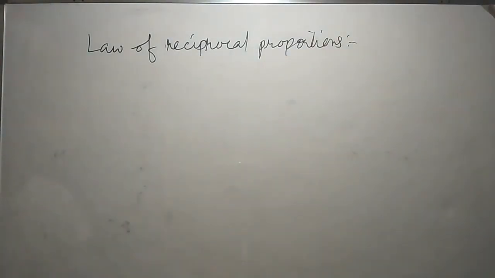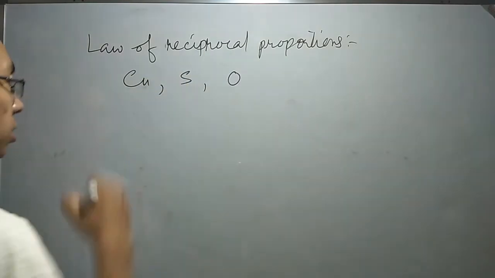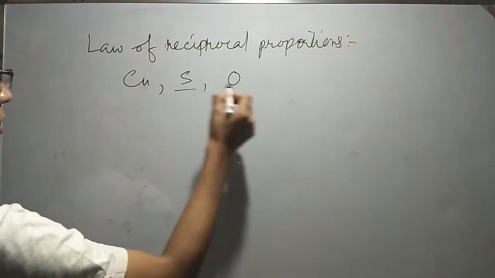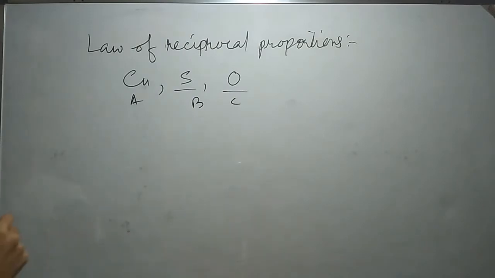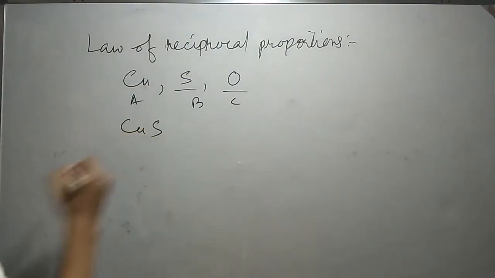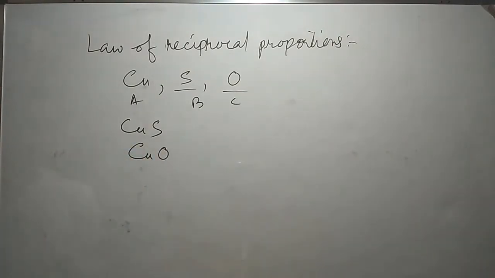Suppose we take three elements: copper, sulfur, and oxygen. Now we are to check the ratio of sulfur and oxygen. This is A, this is B, and this is C. Copper mixed with sulfur will give copper sulfide. Copper with oxygen gives copper oxide.